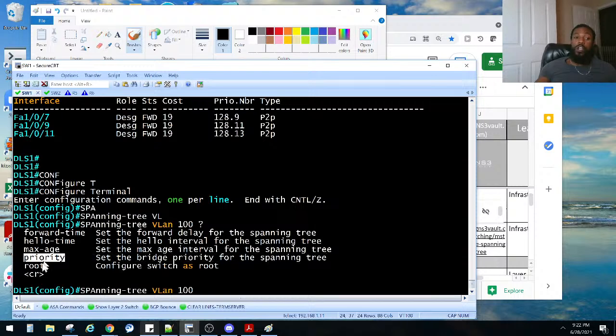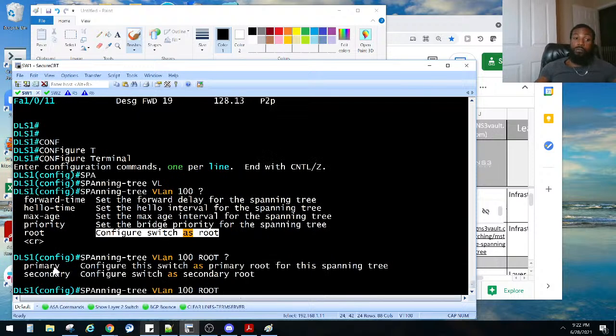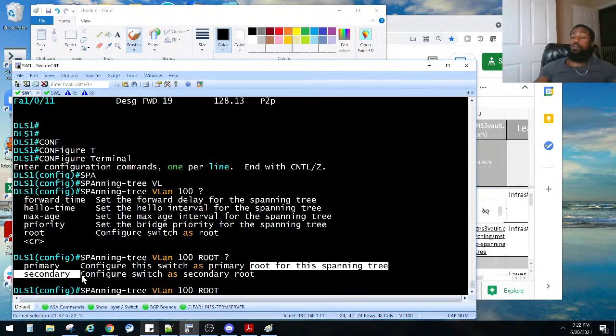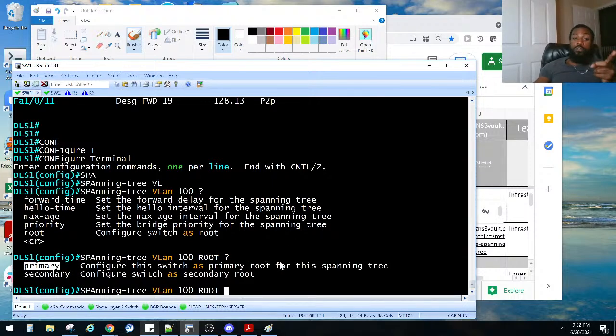We're not going to use that function. We're going to use this function, configure switch as a root. I love how intuitive and how clear it says it right there. Configure switch as the root. So we're going to configure the switch as root for VLAN 100. How do we do that? spanning-tree vlan 100 root, but also we question mark. We'll see here, we can set it as the primary root or the secondary root. He didn't say anything about secondary, so we're going to set it as primary. And that's how we do it: spanning-tree vlan 100 root primary. I know it's kind of tricky, and I hope I explained it correctly, but that is how we set it up as the root bridge for VLAN 100.